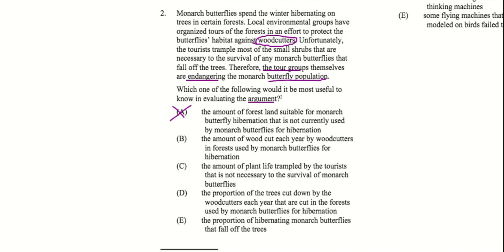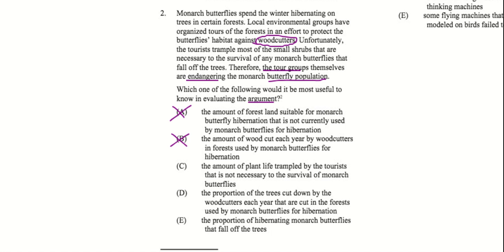Our argument is about the tour groups and whether they're endangering the butterfly population, and B is talking about the amount of wood that woodcutters cut, and that's not directly related to this final part of our argument that we're actually trying to evaluate, right? So we can cross out B for that reason.